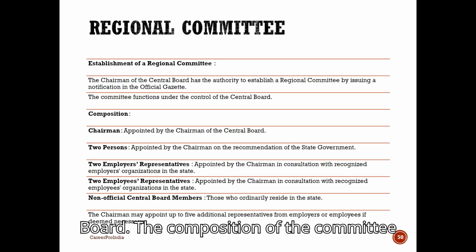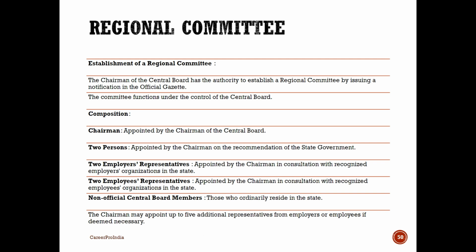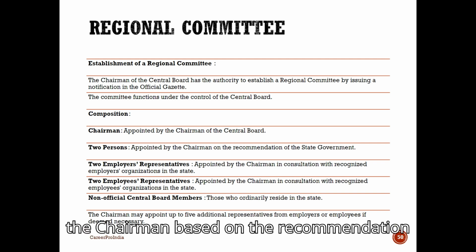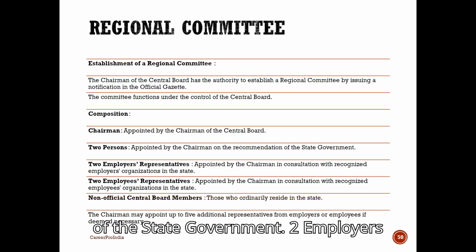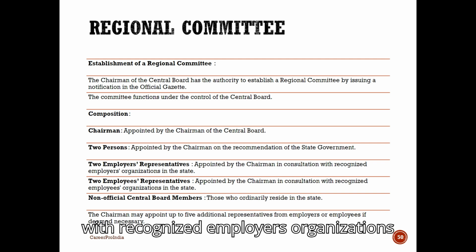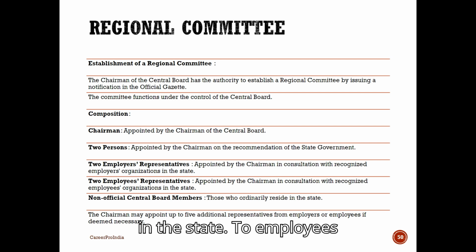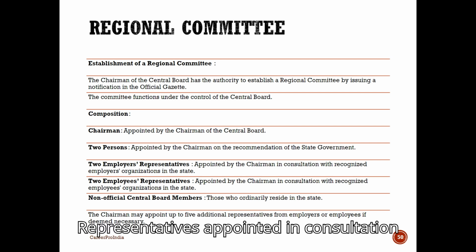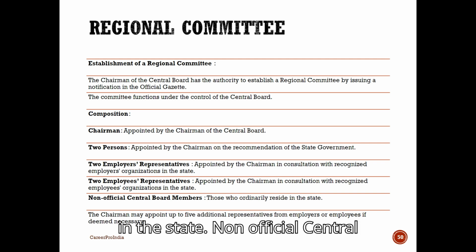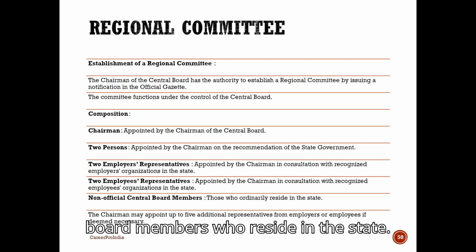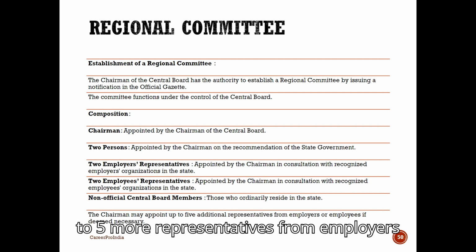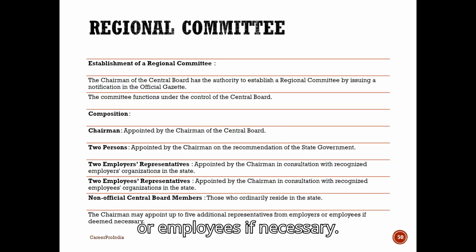The composition of the committee includes a chairman, appointed by the chairman of the Central Board. 2 persons appointed by the chairman based on the recommendation of the state government. 2 employers' representatives, appointed in consultation with recognized employers' organizations in the state. 2 employees' representatives, appointed in consultation with recognized employees' organizations in the state. Non-official Central Board members who reside in the state. Additionally, the chairman may appoint up to 5 more representatives from employers or employees if necessary.